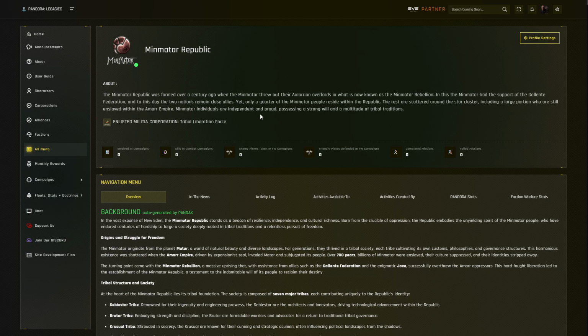As you can see, it took quite a while to load. That's because the history is really deep for factions. Pandax, the Pandora artificial extension, has generated a full concise background of the Minmatar Republic, as it does with all other factions.